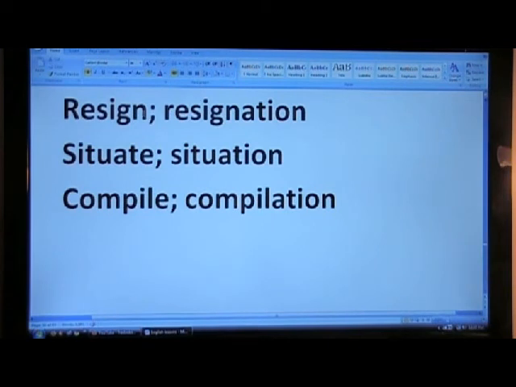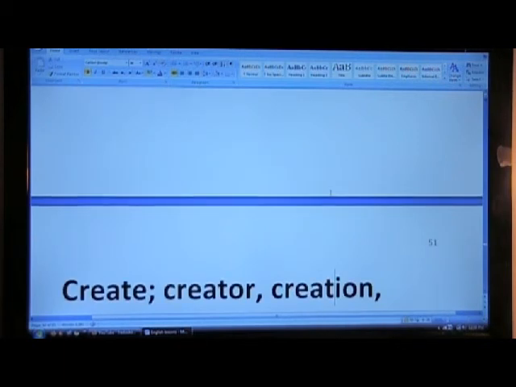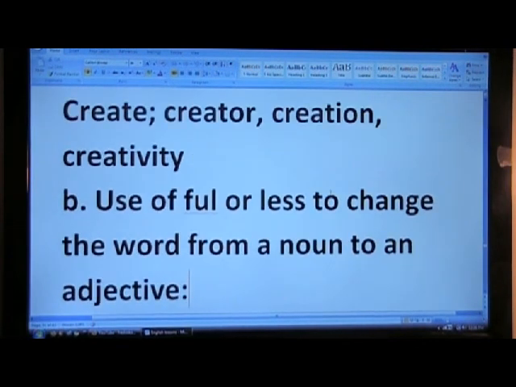Resign, a verb, becomes resignation. Situate, a verb, becomes situation. Compile, a verb, becomes compilation. Create, a verb, becomes creator, or creation, or creativity. These are all derivatives from the word create. The verb becomes a noun in different formats.